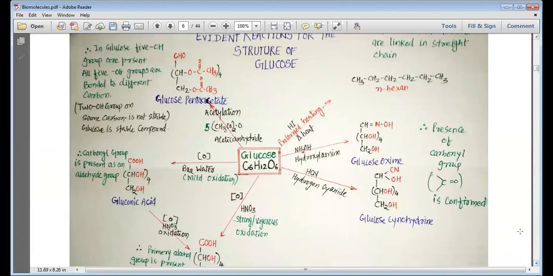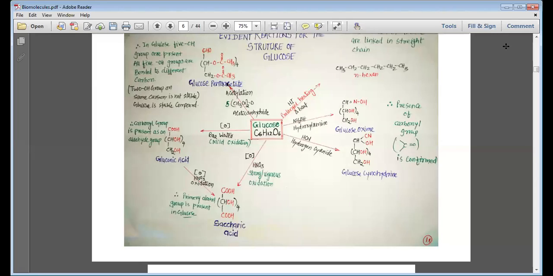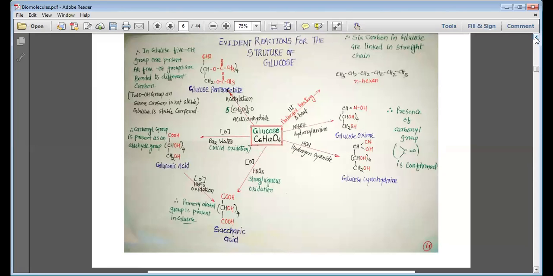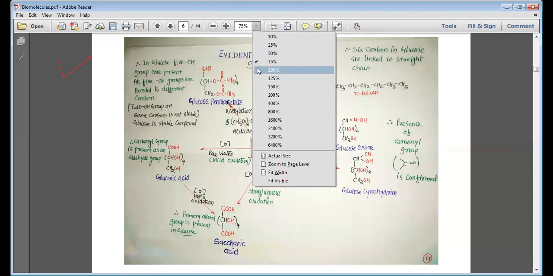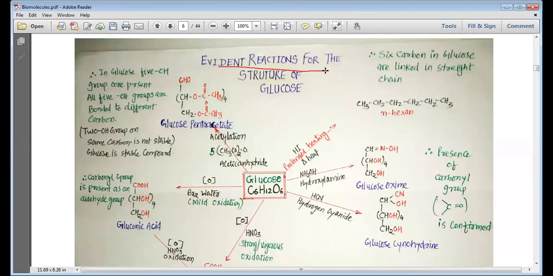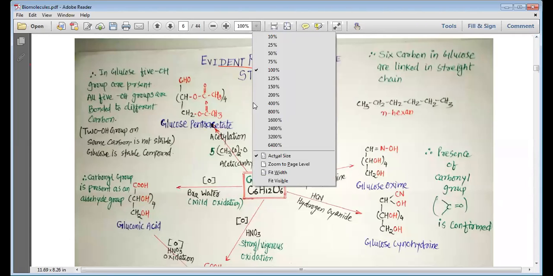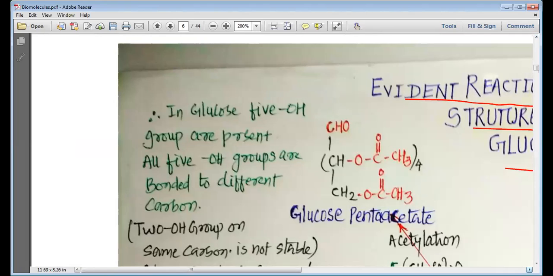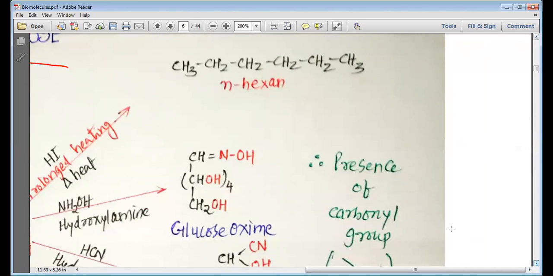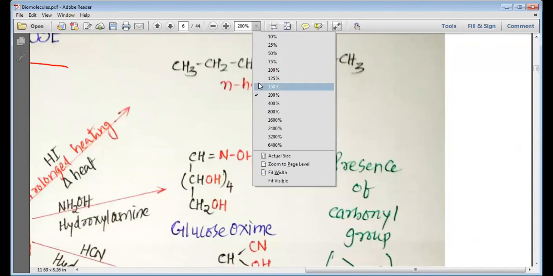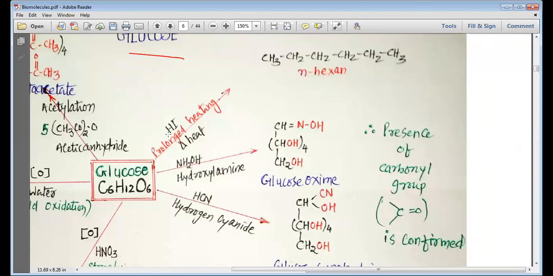the glucose. So let's pay enough attention here, because this is the most important part for your exam. Generally, there will be at least one question, at least a 1 mark question, from this point of discussion, that is, the evidence reactions for the structure of glucose. So we will study all these reactions, and first we will start with the reactions of glucose with HI, that is hydrogen iodide.